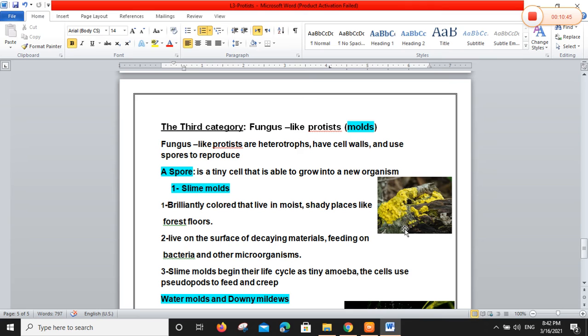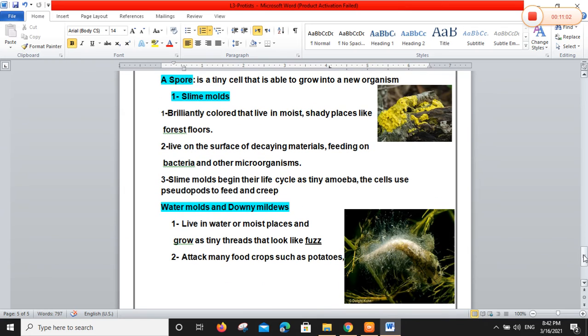Slime molds begin their life cycle as tiny amoeba. We mentioned amoeba belong to pseudopods, so at the beginning slime molds have pseudopods to feed and creep. Groups number two and three, water molds and downy mildew, live in water, also moist places, and grow as tiny threads that look like fuzz.